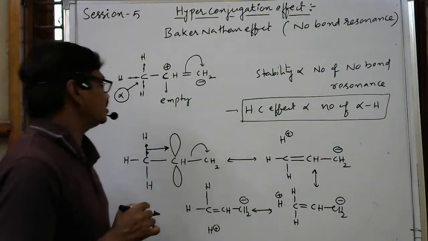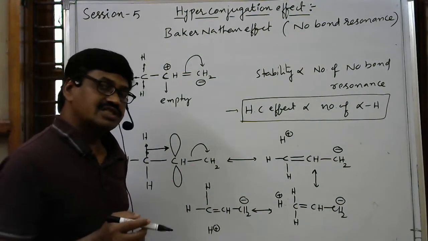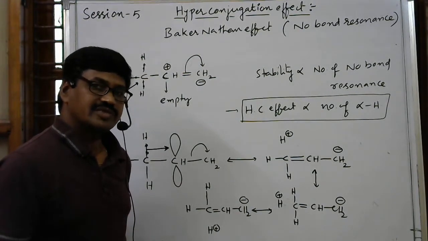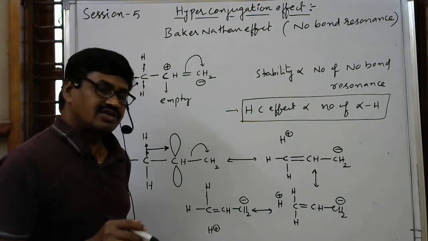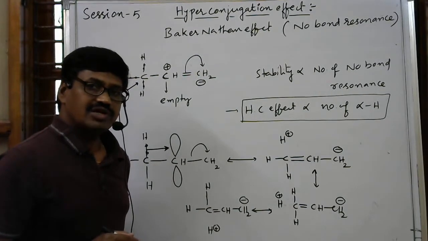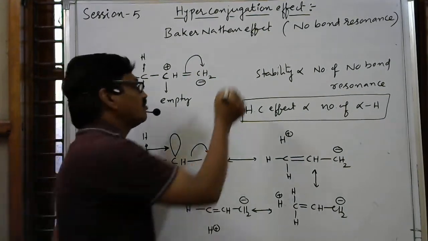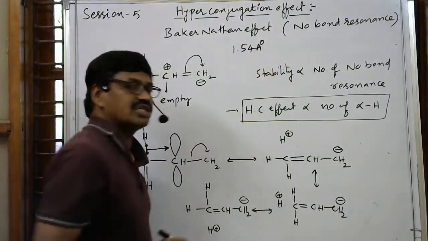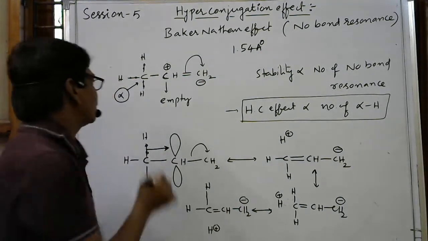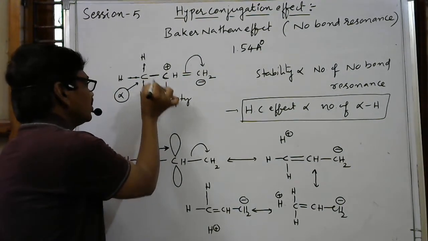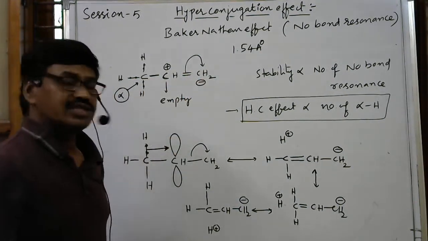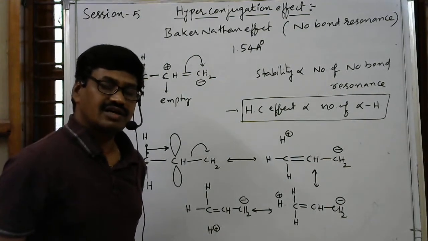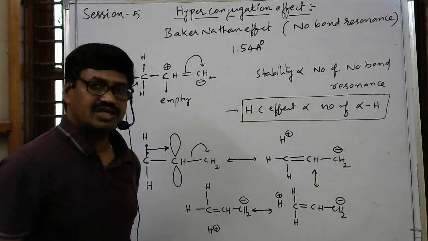And one more thing is whenever a carbon single bond is present on a double bonded carbon atom, then the bond distance is not exactly equal to a single bond length. Single bond length is 1.54 angstrom units, otherwise 154 picometers. But here this bond does not have exactly 1.54 angstrom units or 154 picometers length. It is less than that.